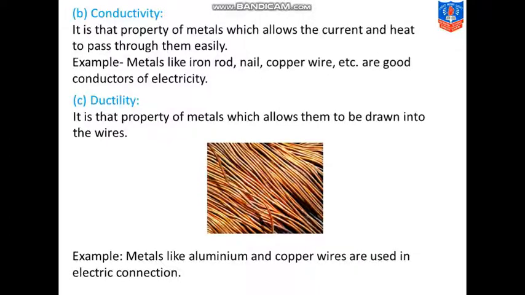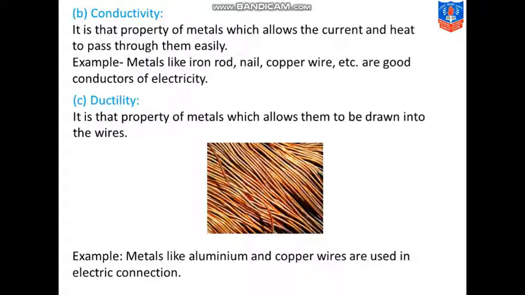It means metals are always good conductor of electricity and non-metals are always poor conductor of electricity. So this is our next property for metals, that is conductivity. It is that property of metals which allows the current and heat to pass through them easily. Examples: metals like iron rod, nail, copper wire, etc. are good conductors of electricity.